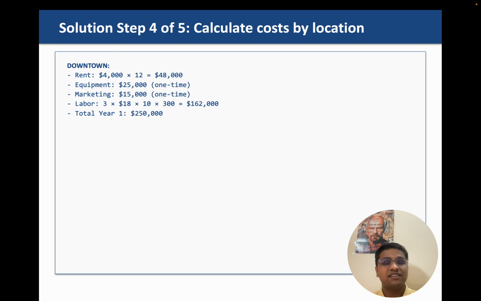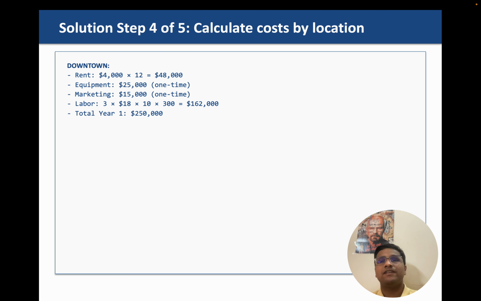We have 10 hours, and there are 300 working days we are assuming, because we will take 50 weeks and 6 working days. We could have taken it to be higher as well. We could have assumed that we open our salon every day, every week, so that would have given you 52 multiplied by 7, like 365 or something. You could assume that, we are just taking round figures, right?